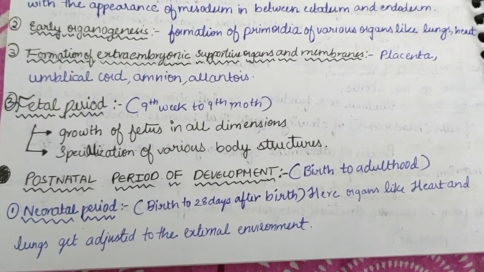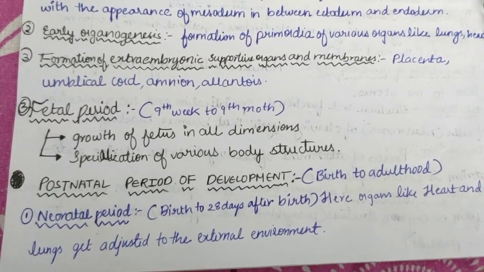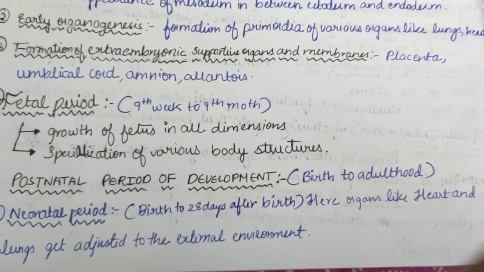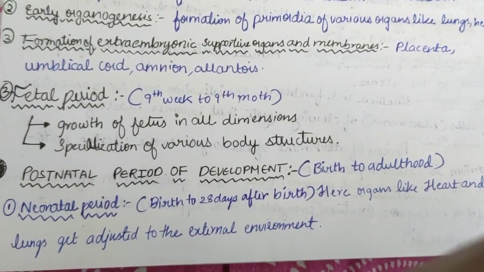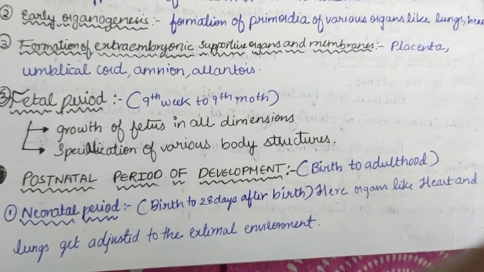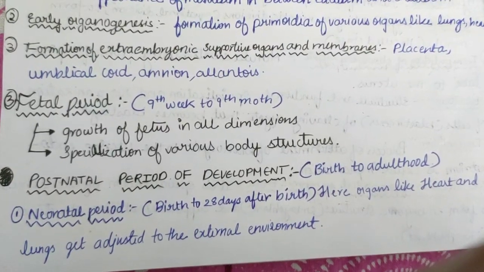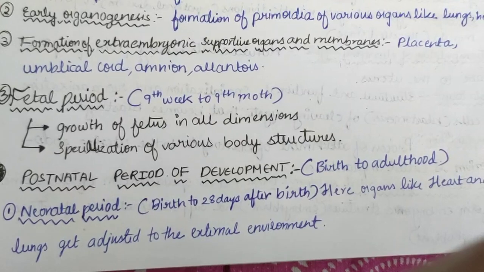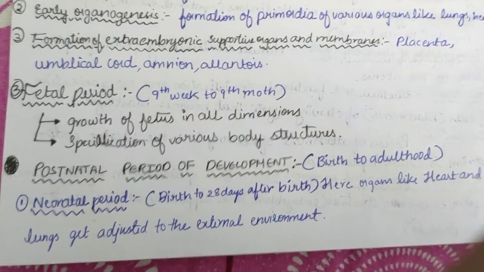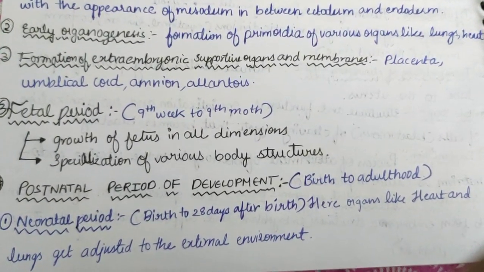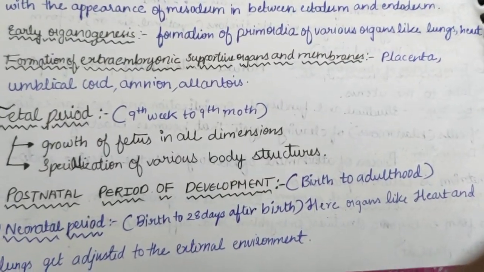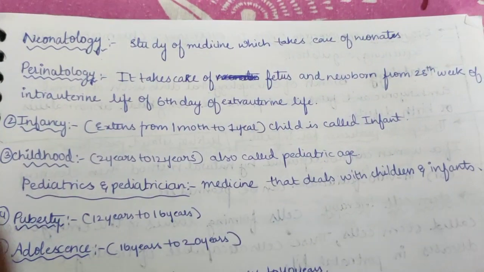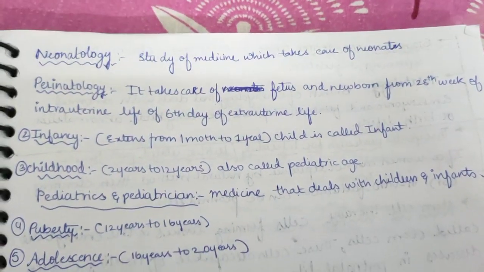Now we'll see different branches and terms which are related to embryology. The first is the neonatal period. It is the period between the birth and 28 days after birth. Here organs like the heart and lungs get adjusted to the external environment. Now, neonatology. Neonatology is the study of medicine which takes care of neonates.